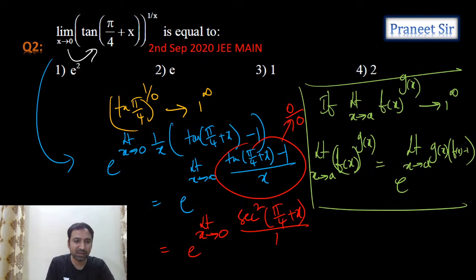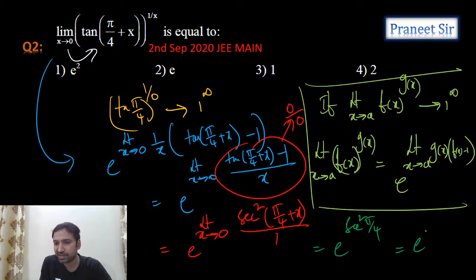If you substitute the limit now, tell me what we get. Are we getting e power secant square pi by 4? Yes. So how much are we getting? We are getting e square. Secant square pi by 4 is what? Secant pi by 4 is root 2, root 2 square. So e square we are getting. So first option is the answer. Correct? Yes, first option is the answer.